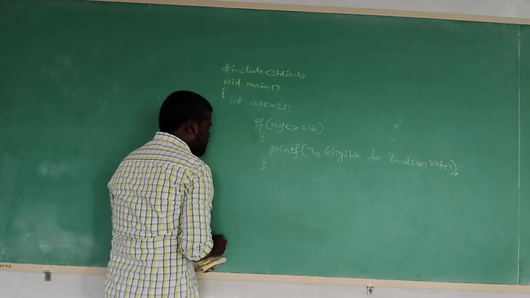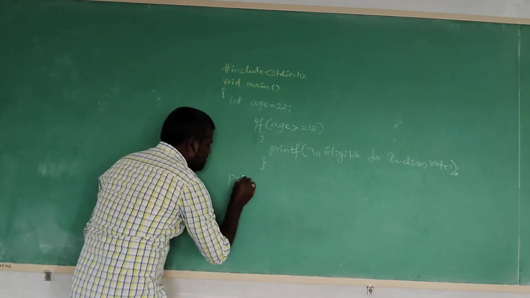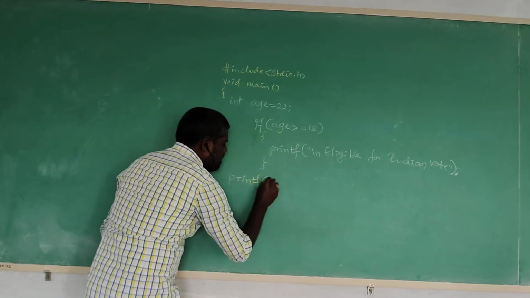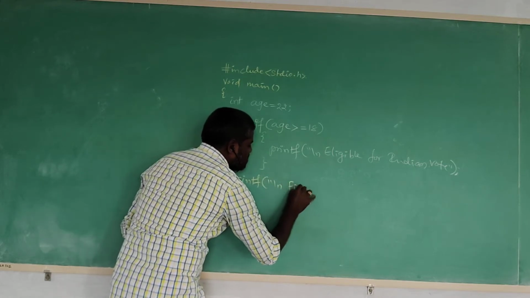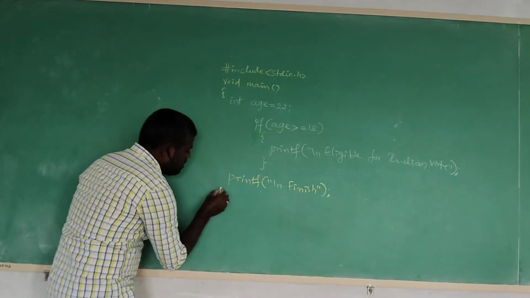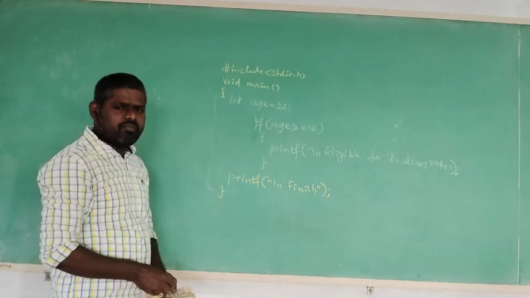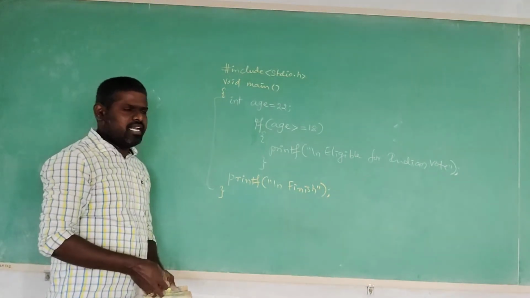After the true block, we write printf, new line, finish. Then the program closes. This is the main function, with a begin brace and an end brace.